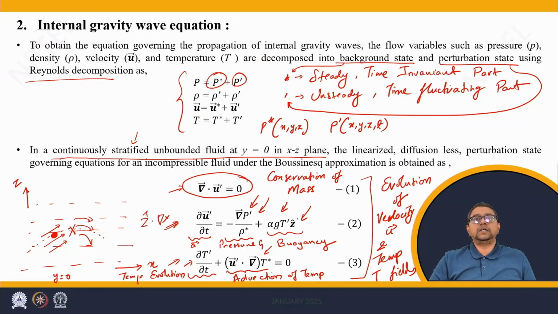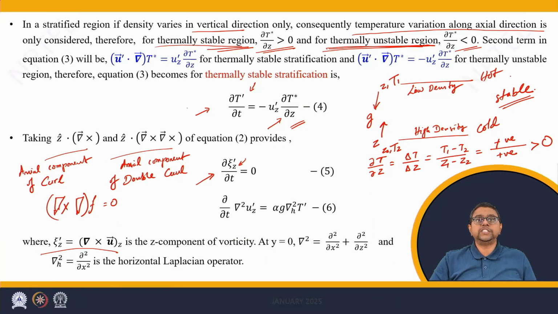Thus, the third term, curl of alpha g T prime z, also does not have any z component. Since this equation is a z component equation, we do not have any component of the buoyancy term.